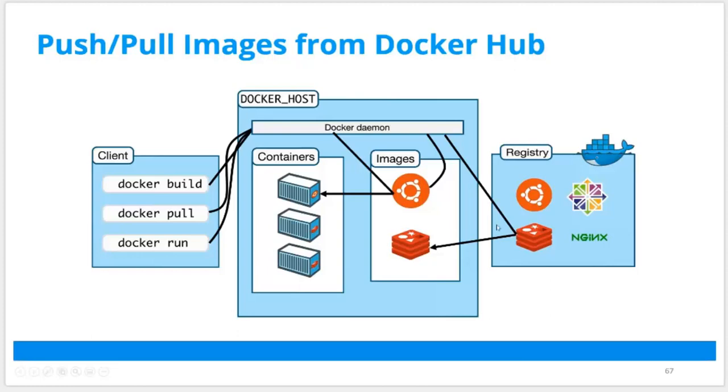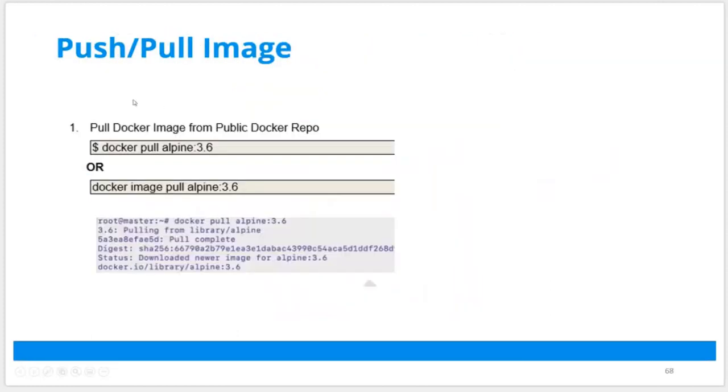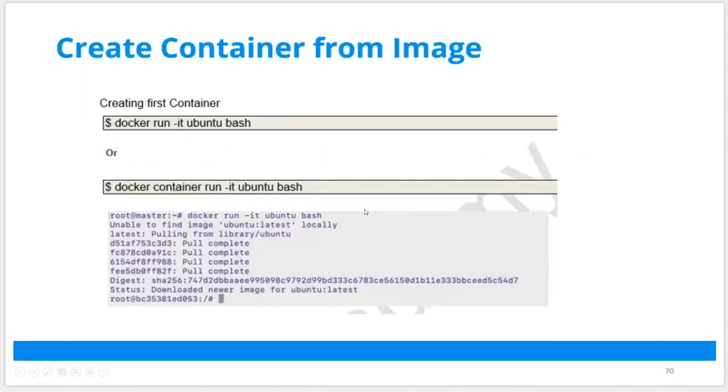We'll install Docker and we'll bring the image as well. If you see here, docker pull, I'm pulling Alpine, which is nothing but a thin operating system. It's like a 5 MB operating system, Alpine. Or I can say docker image pull. So I'm getting an image, and later from this image, I can start a container. So that's what we are going to do. And we can push it as well.